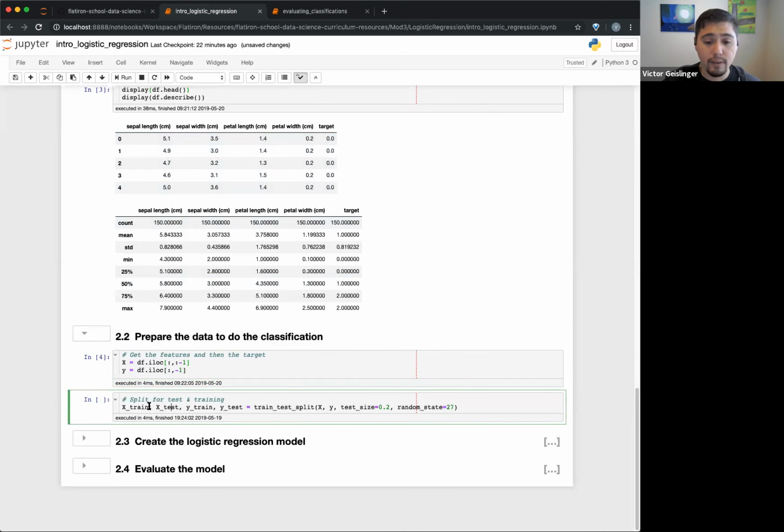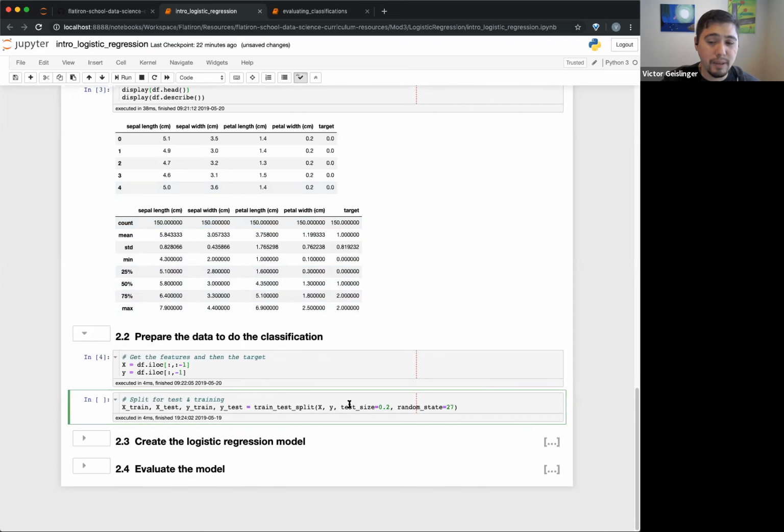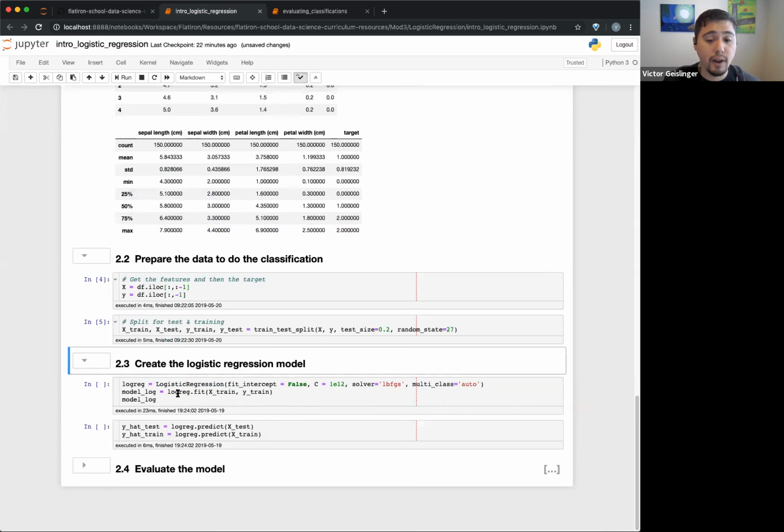And then we have our testing and training. So again, our train test split, which is always a good thing. You can see only 20% of it will be in the test. If you look at how many values there are, there's only 150. So this is a very, very small data set. So we're probably going to have some issues in the sense of how accurate it can be, depending on how good the model can get. It's relatively small, but it's the same concept if you had a very large data set. Okay, so we have prepped our data, and now we're actually going to create a logistic model.